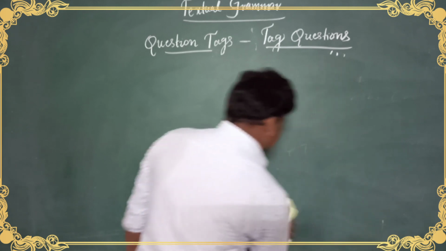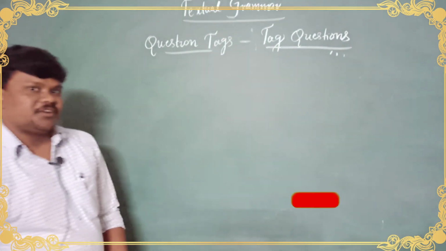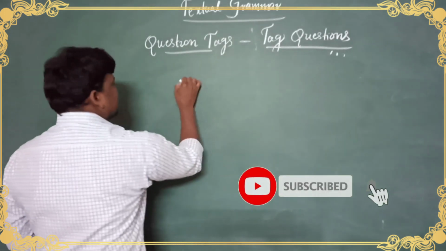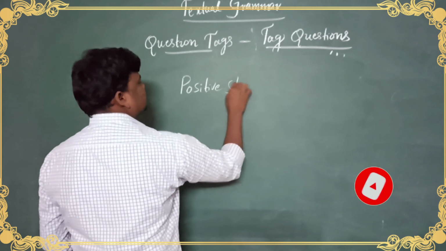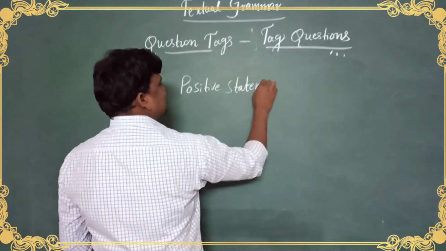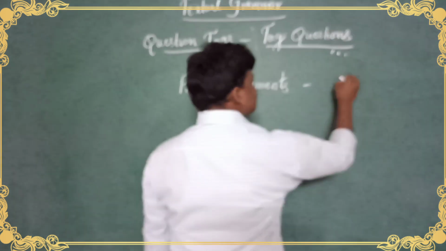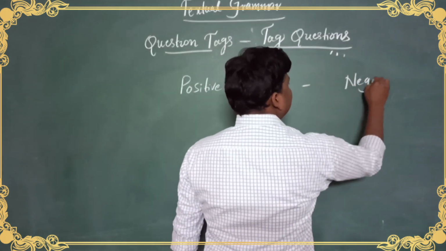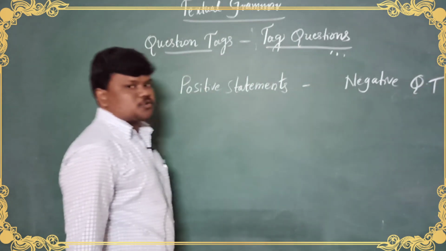Utilize this time to recall and remember all the instructions, right? Positive statements: for positive statements, we should use a negative QT, shortcut, question tag.